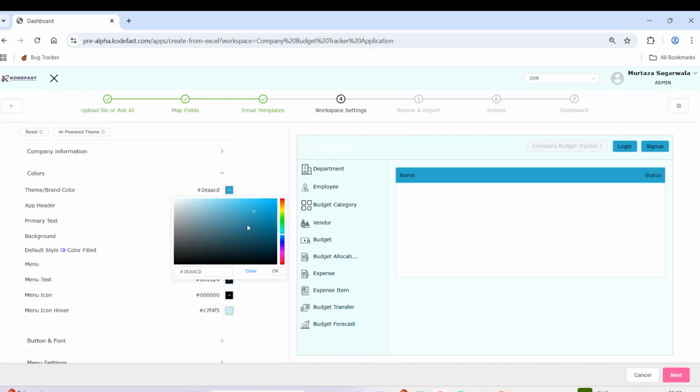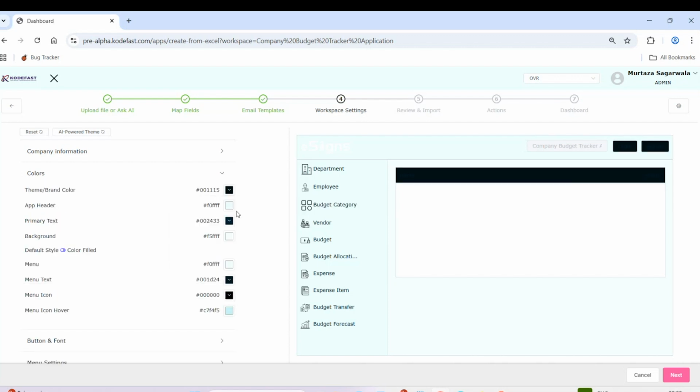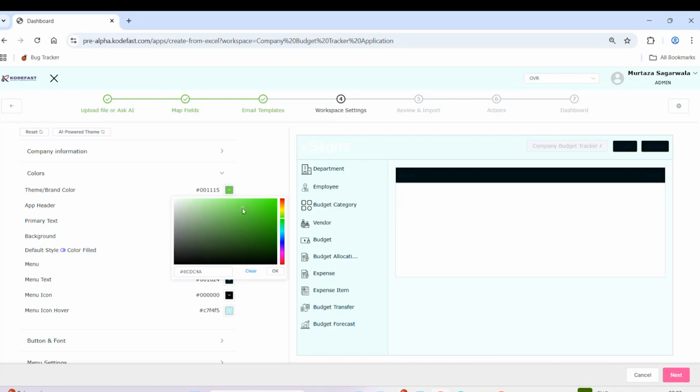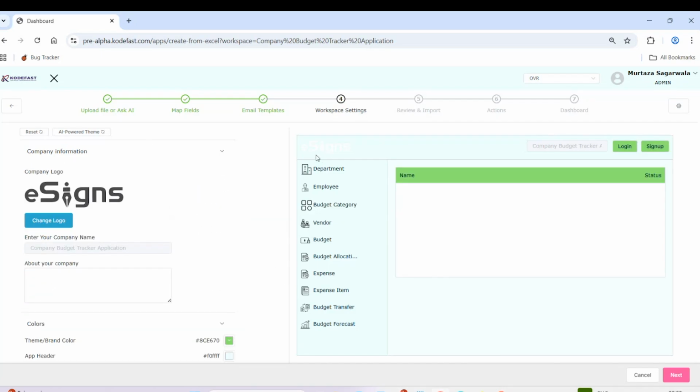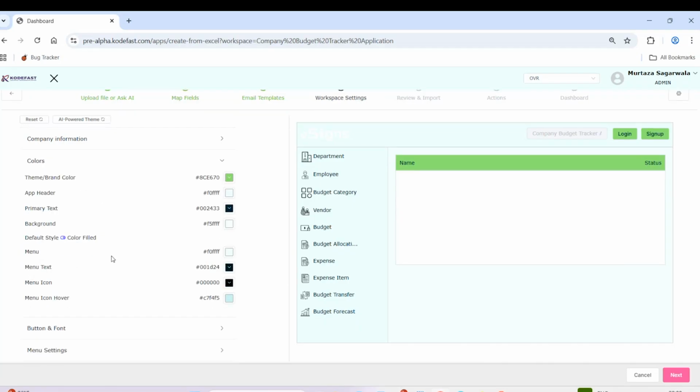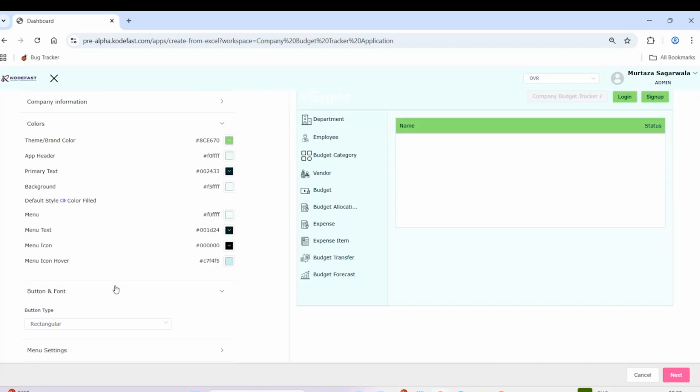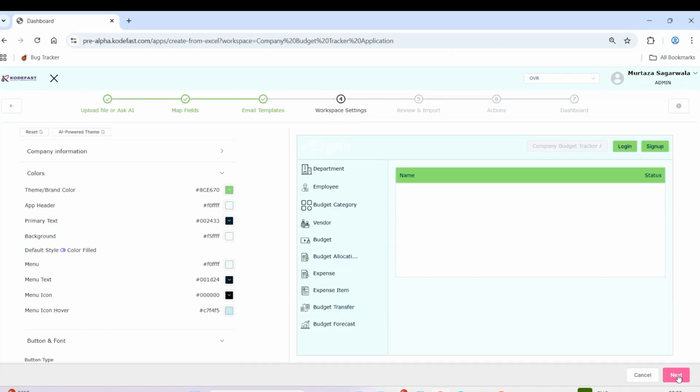I can change it in real time, and you can see what color I am using. If you want to change the logo, the font, or any settings, all things are customizable. Next, I'll just go with next here.